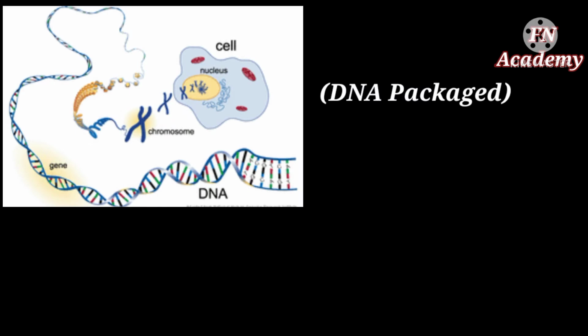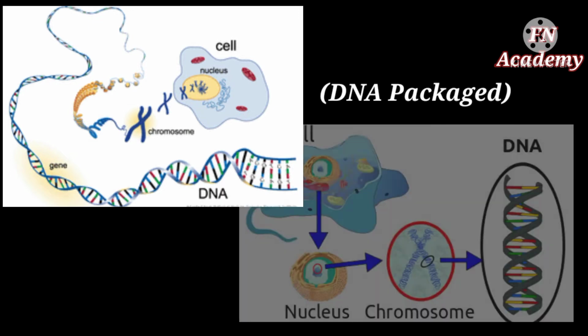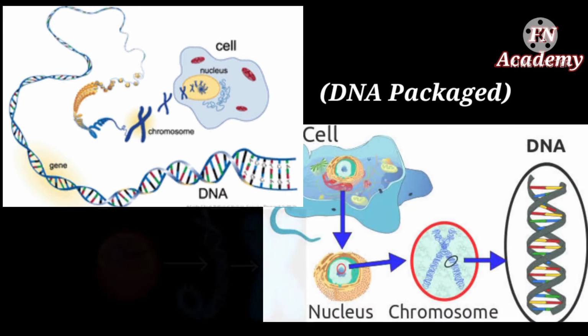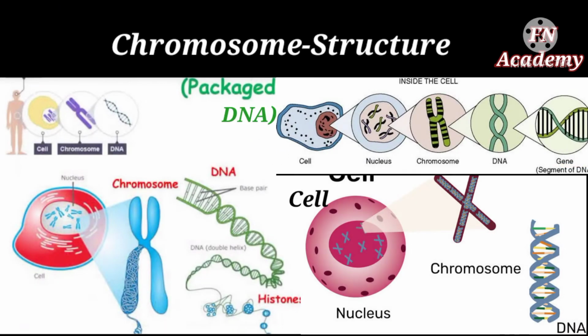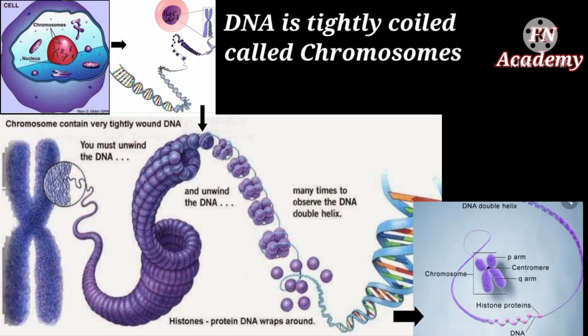DNA molecules are long, so long in fact that they can't fit into cells without the right packaging. In the nucleus of each cell, the DNA molecule is packaged into thread-like structures called chromosomes. Each chromosome contains a single DNA molecule, or you can say each chromosome is made up of DNA tightly coiled many times around proteins called histones that support its structure. DNA and histone proteins are packaged into structures called chromosomes.